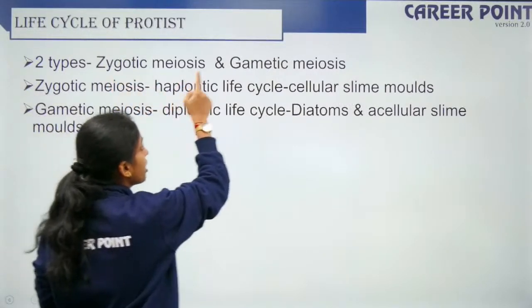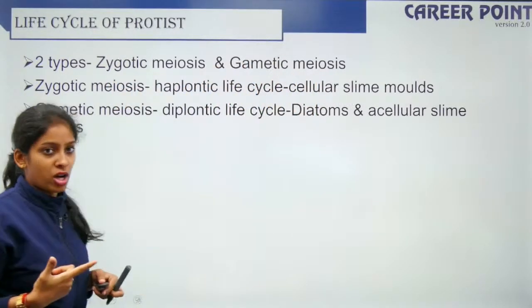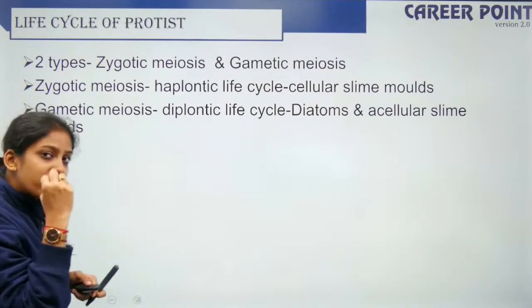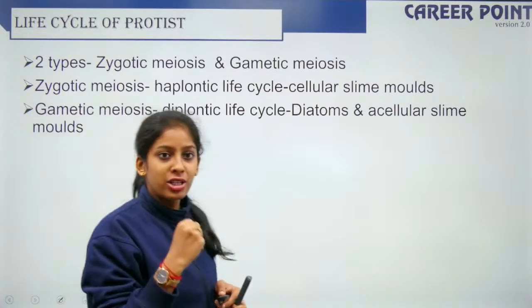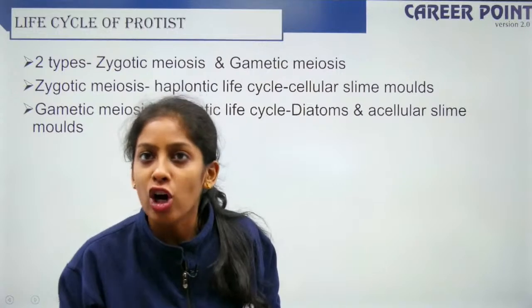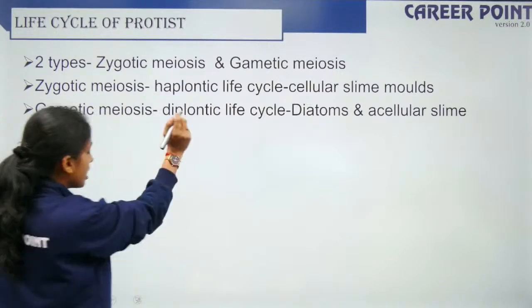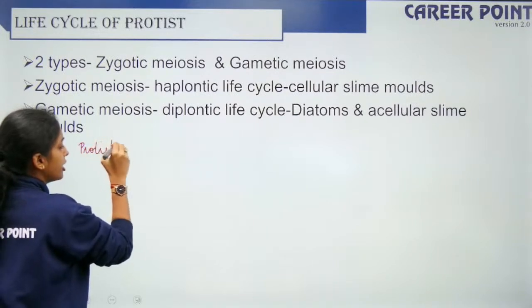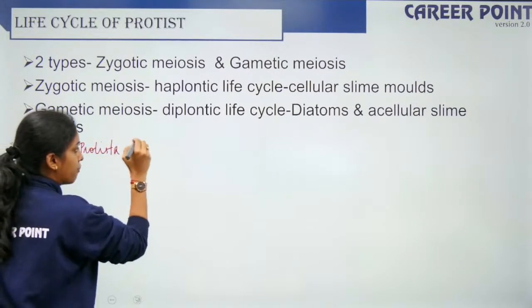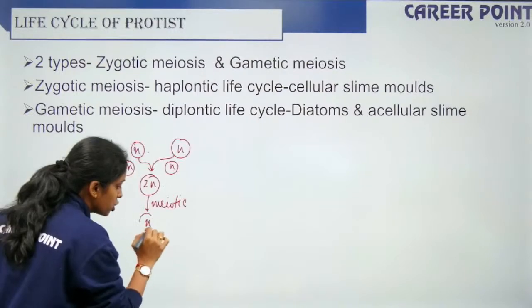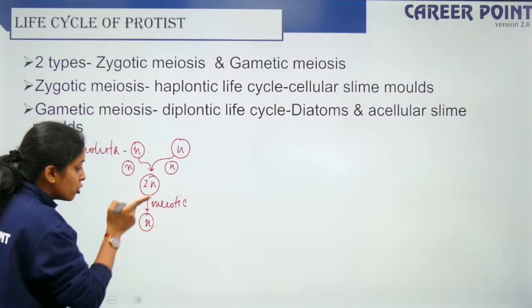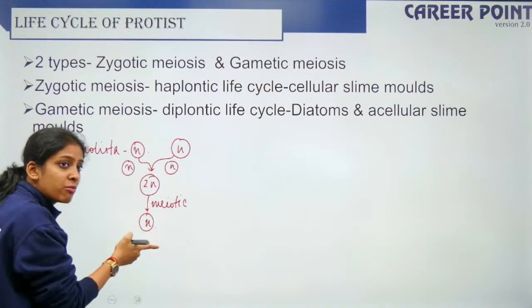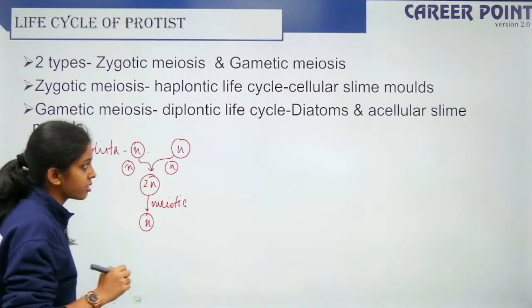So the life cycle of a protist has two types. One is zygotic meiosis, one is gametic meiosis. So right after zygote formation, if there is meiosis, it is zygotic meiosis. So imagine if the protist is haploid. If the adult protist itself is haploid, don't confuse, it will form a haploid one. So right after zygote, you are having meiosis, so it is zygotic meiosis.